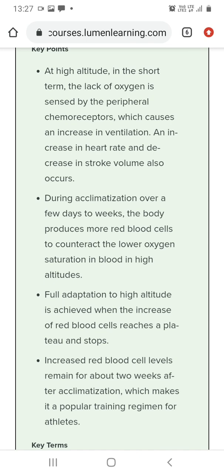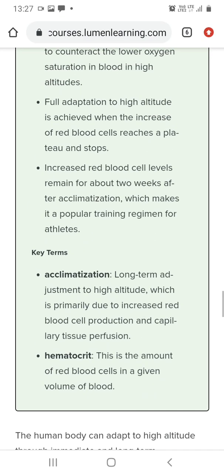Also, at high altitude, there is a lack of oxygen, which is sensed by peripheral chemoreceptors and causes an increase in ventilation, an increase in heart rate, and a decrease in stroke volume. Full adjustment to high altitude is achieved when the increase of red blood cells reaches a plateau and stops.